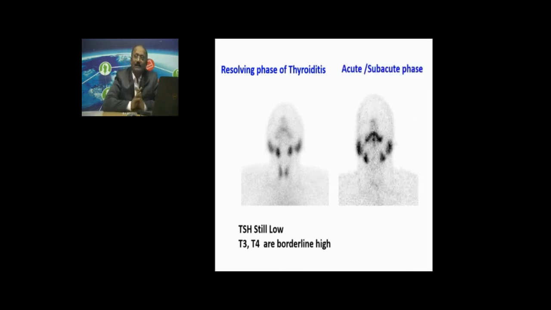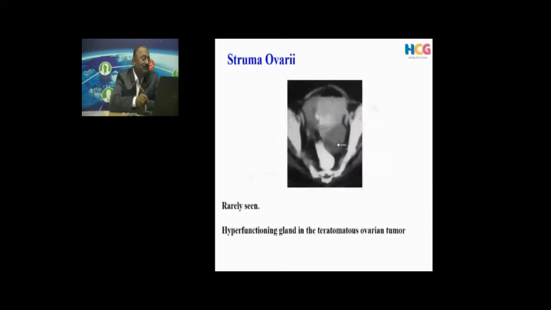So here I have given you two contrasting pictures. Both are thyrotoxic. On the left side is a picture where there is a resolving thyroiditis. On the right side is the acute phase where there is no uptake. Just for you, I have shown the images side by side, so it will help you to understand that the picture depends upon in which phase they present to you.